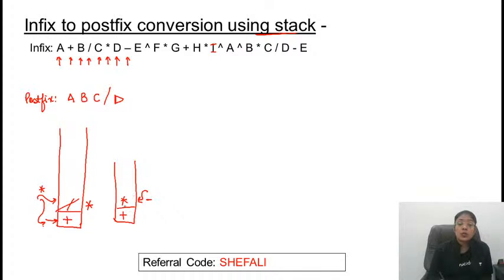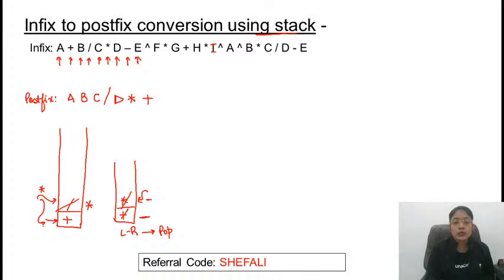So in that case we need to pop it out. Pop out the element, so this will be printed. Now on top of stack we have plus. Plus and minus both have the same priority. If the same priority is there, we need to consider the associativity. Associativity for plus and minus is left to right. If associativity is left to right, we need to pop out the element first. So plus will be popped out and printed. Now the stack is empty, so this minus can be pushed in.